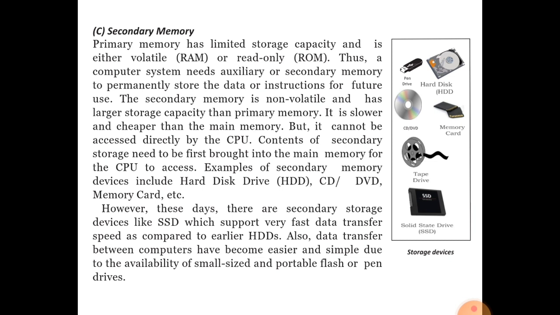We can delete and we can store. But the data that is stored in the CD-ROM, compact disk ROM, will be non-volatile. So some of the storage devices, some of the secondary memory, are volatile and some are non-volatile.